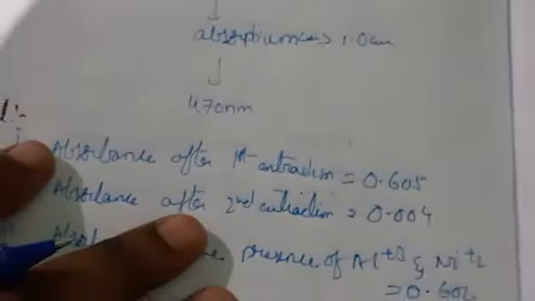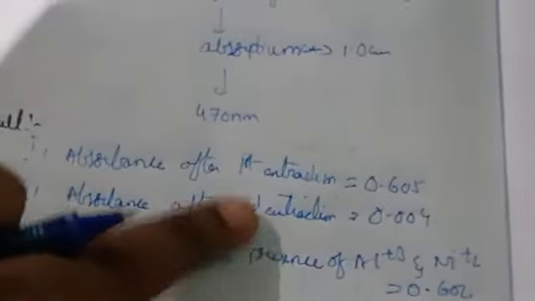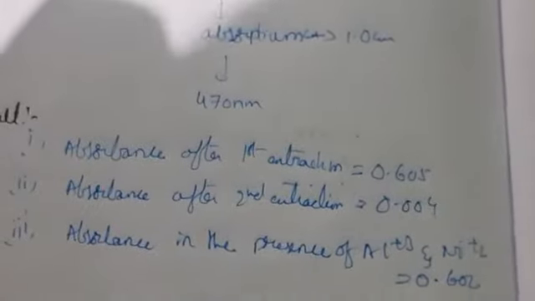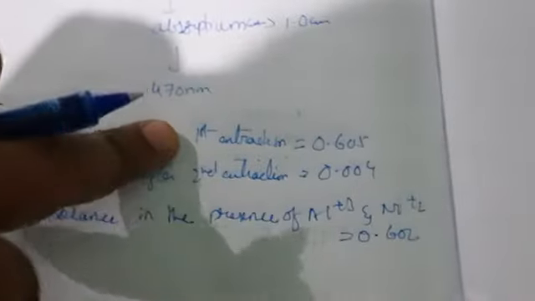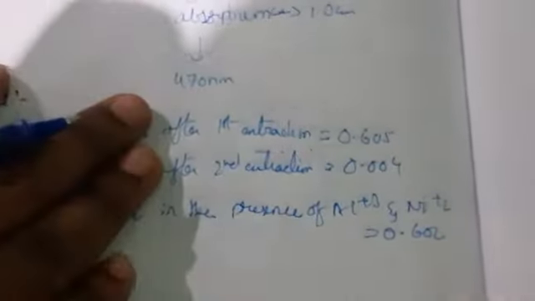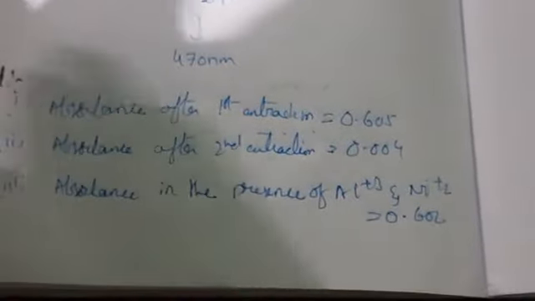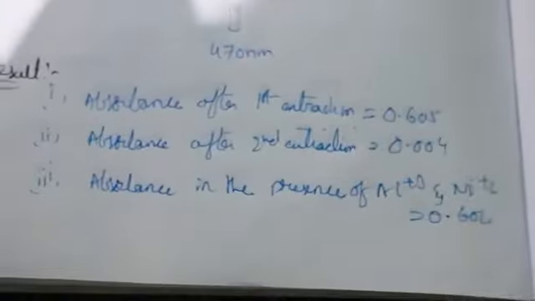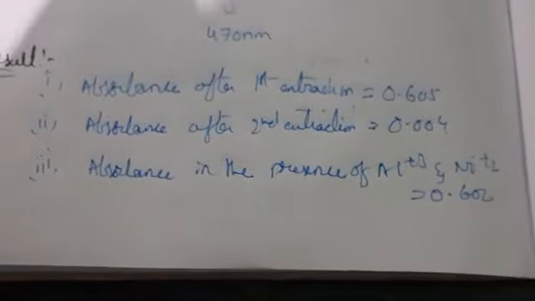What it indicates is that almost all iron is extracted without any interference by aluminum and nickel ions. In the first extraction half of the iron is extracted, and in the second extraction the complete iron is extracted. So these are the results of iron determination by the solvent extraction method.